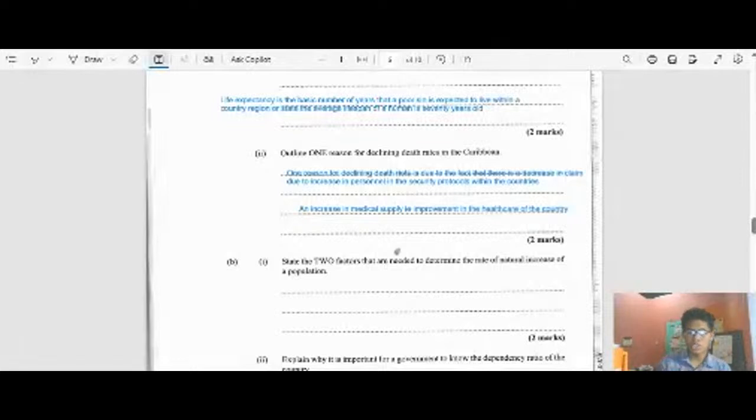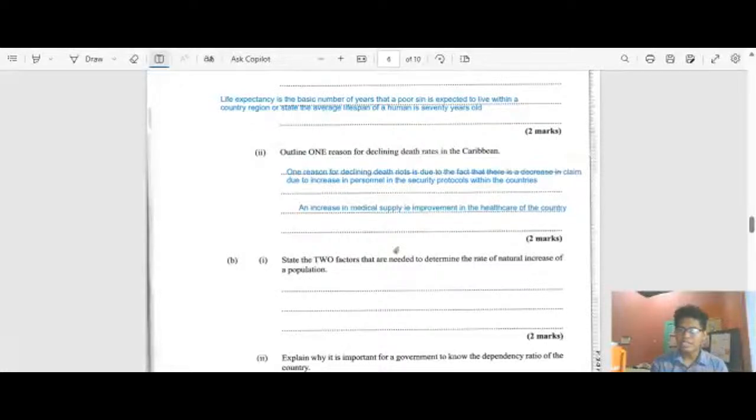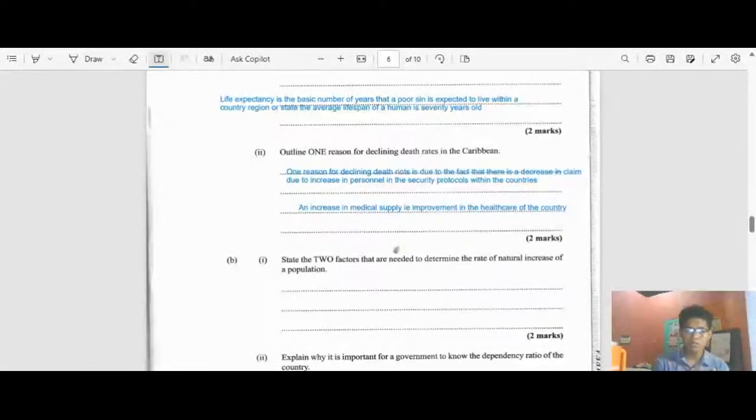Natural increase is generally an increase or influx of births naturally. The factors needed to determine the rate of natural increase of a population are the infant mortality rate and the fertility rate. The fertility rate and the infant mortality rate are the two factors needed in order to determine the natural increase of a population.